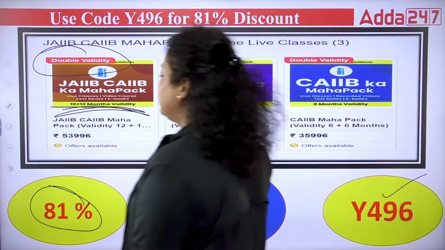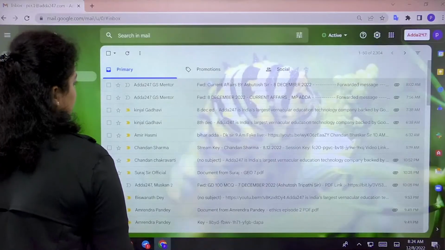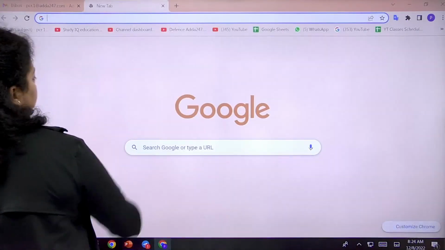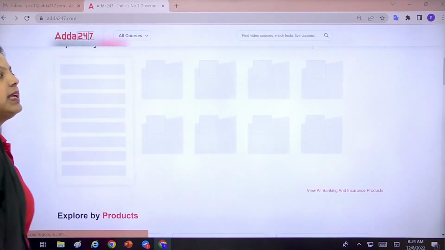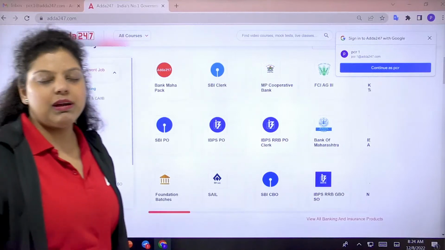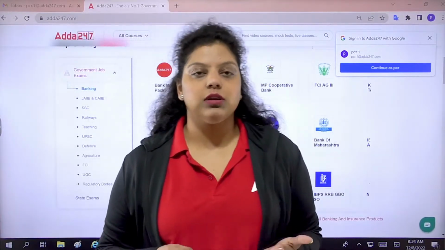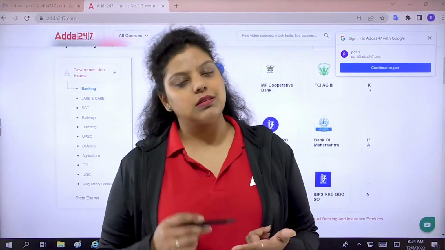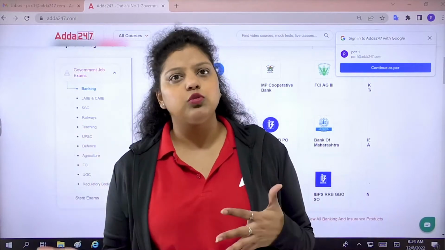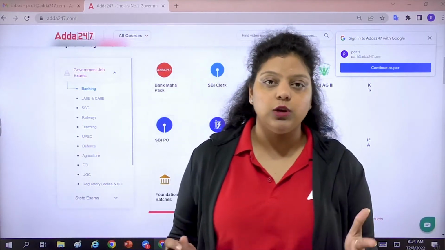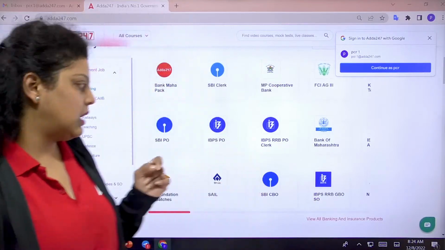Now, how to enroll in the target batch and the Mahapack. The difference between the target batch and the Mahapack is that in the target batch, you will be getting the conceptual classes. In the Mahapack, you will be getting conceptual classes, revision classes, MCQ classes, case study classes. Test series and e-books will be available. Everything required to cover your JAIIB as well as CAIIB will be there. That is the JAIIB CAIIB Mahapack.